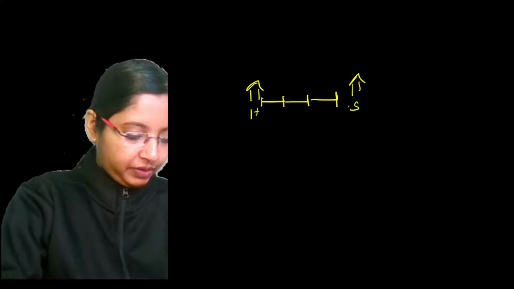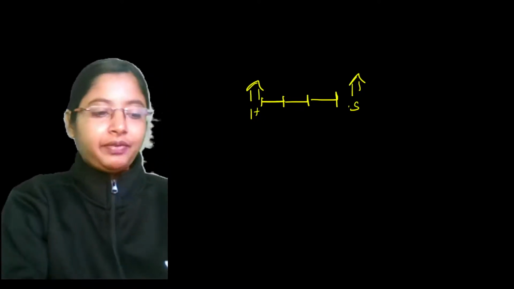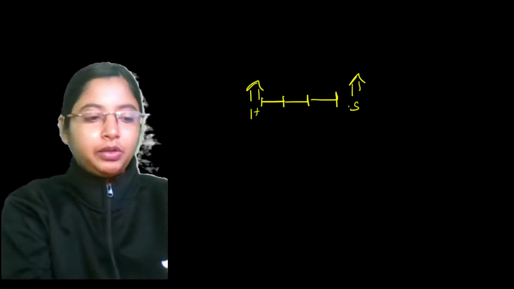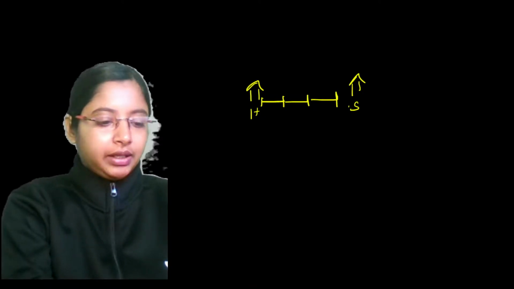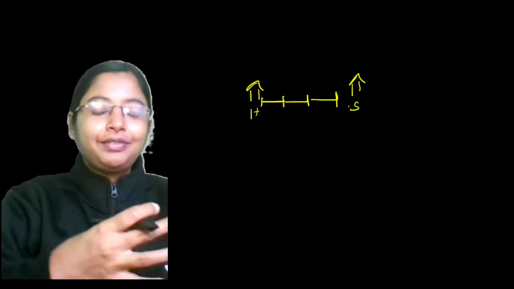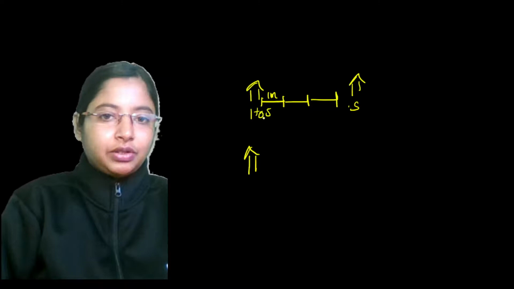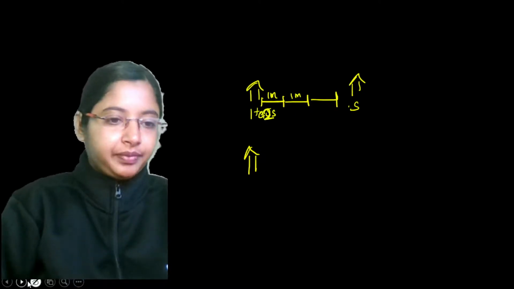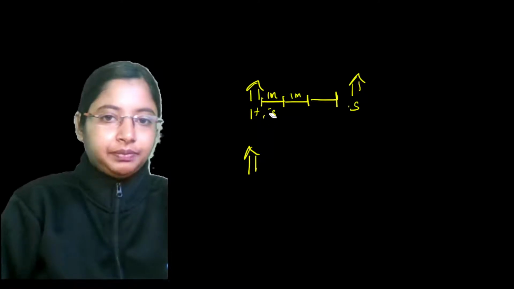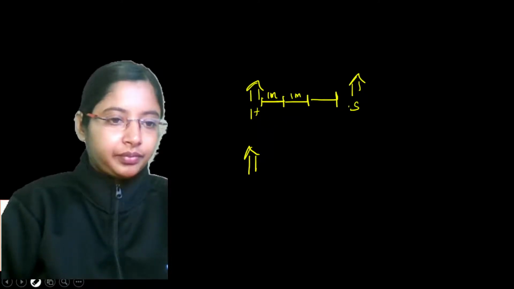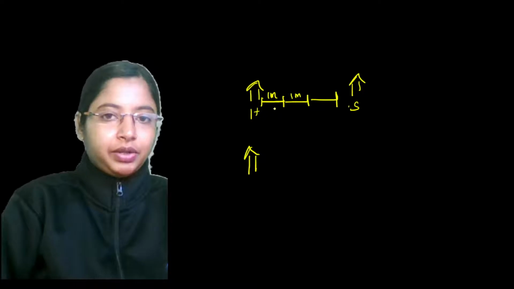What will be a variable velocity? Let's say you're covering 1 meter in 2 seconds.